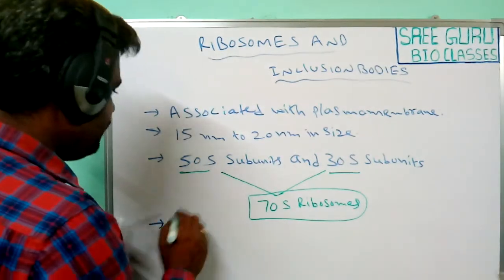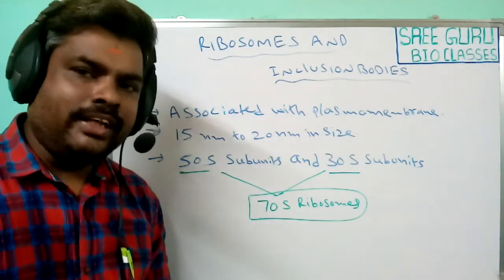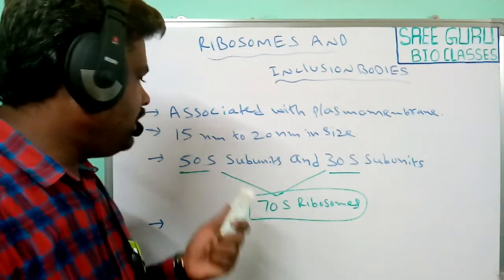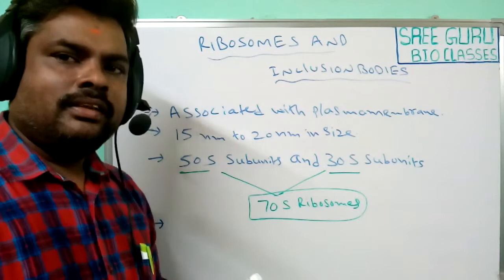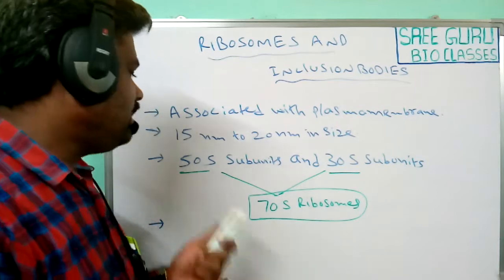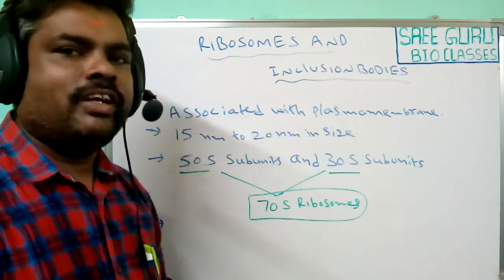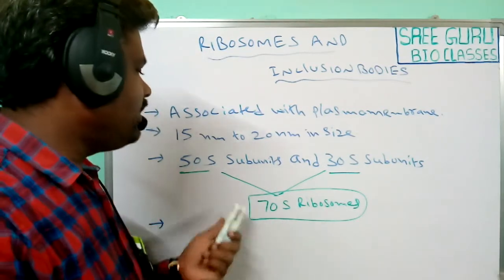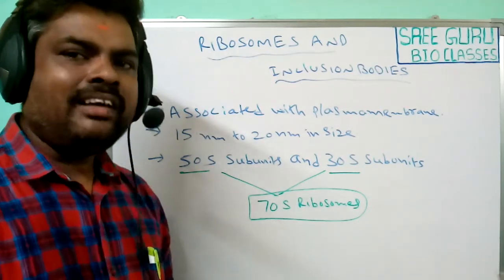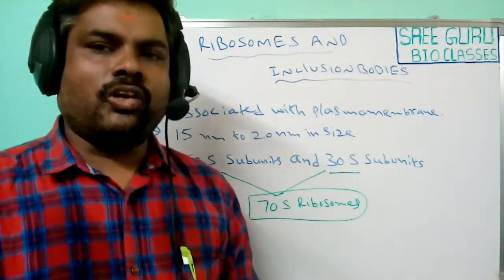Here, S means Swedberg units. The units used to measure the size of these ribosomes are known as Swedberg units. They are named in honor of the scientist Swedberg, who identified them. Because these ribosomes are very small, it is very difficult to isolate them, so we use Swedberg units to measure their size. Generally, 70S ribosomes are present in the prokaryotic cells.